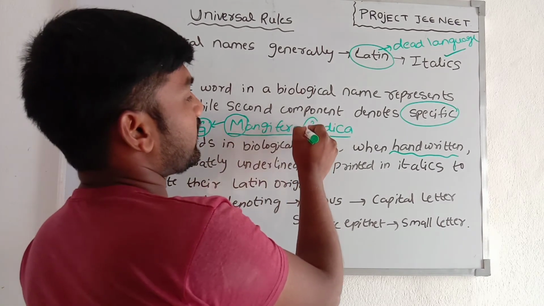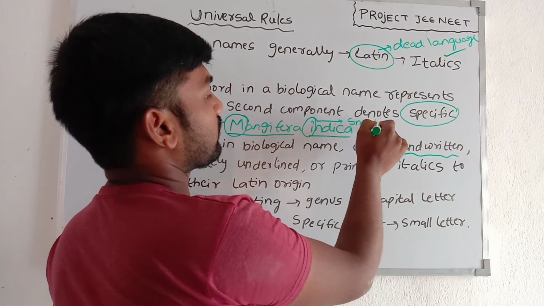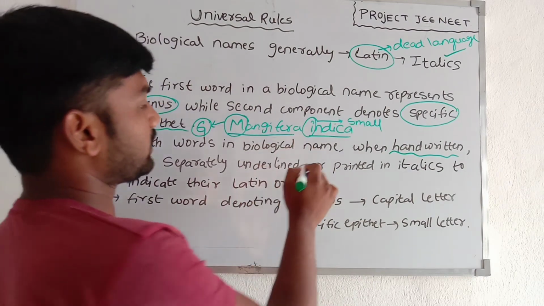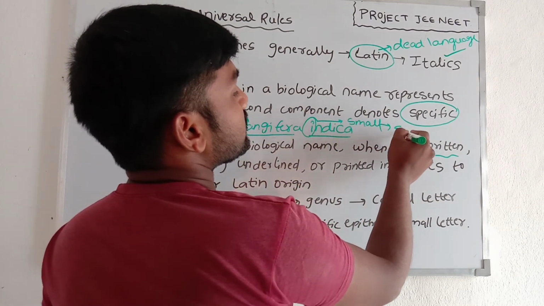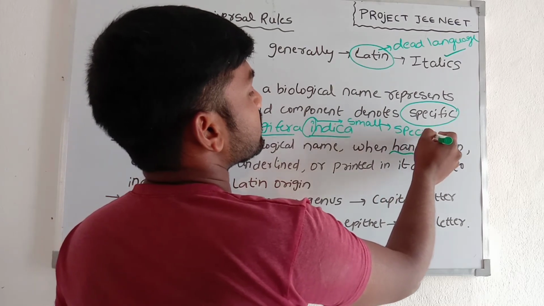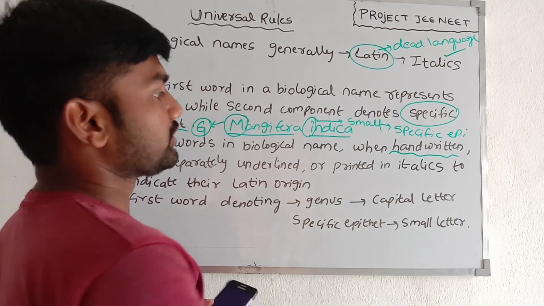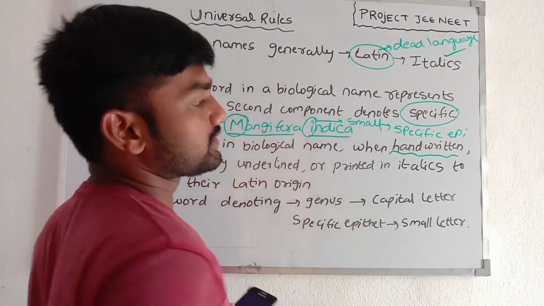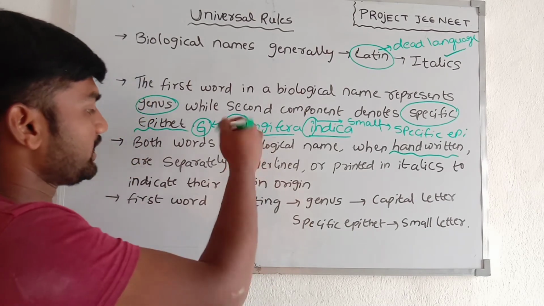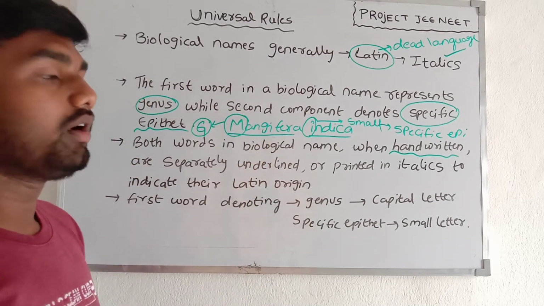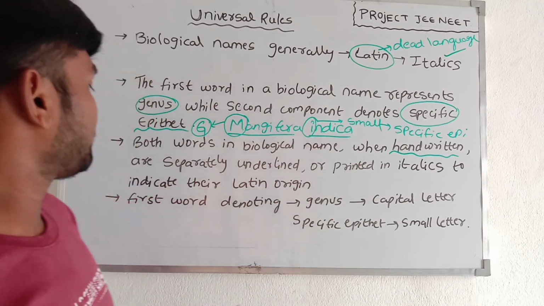For indica, we put a small letter. This I is a small letter, and indica is the species or specific epithet. Mangifera is the genus and indica is the specific epithet.